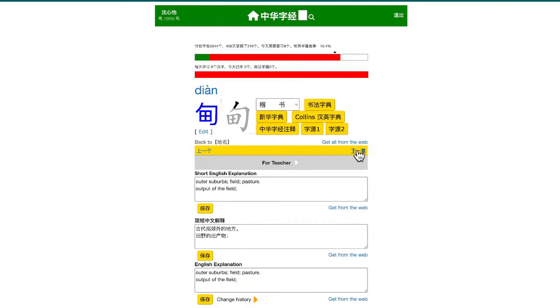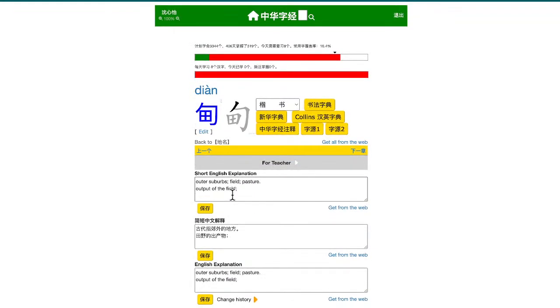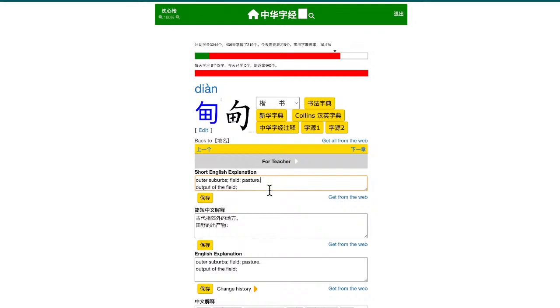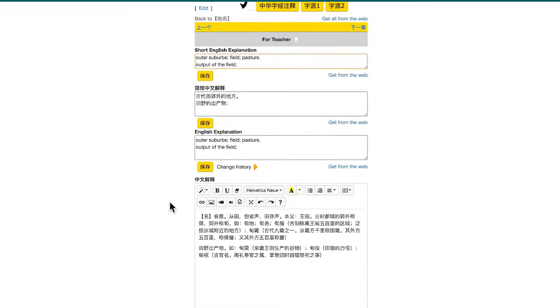Next one, 甸, from 缅甸. Now 甸 of course has its own meaning, which is outer suburbs, field, pasture. This is a concept from ancient times, in feudal society, when land was bestowed by kings.